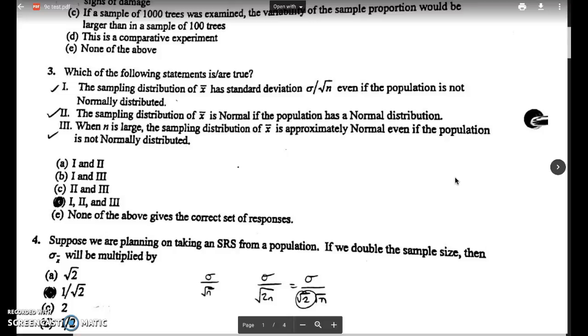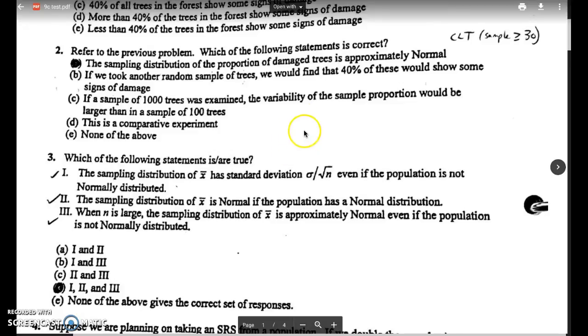And statement 3 says when n is large, the sampling distribution of x bar is approximately normal, even if the population is not normally distributed. And that's basically what we dealt with in question 2. So all 3 of these statements are true, and the answer is D.